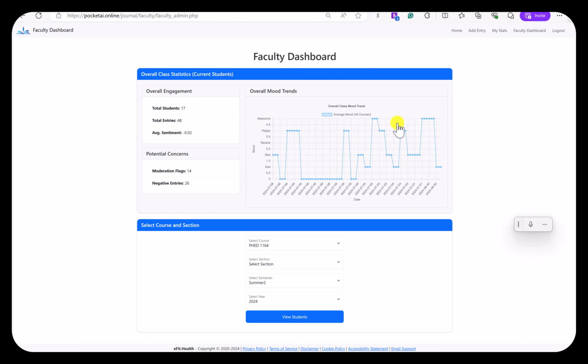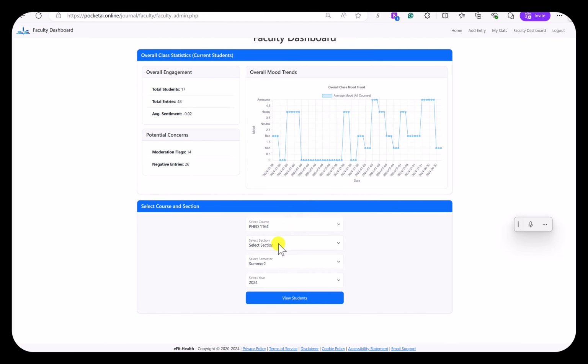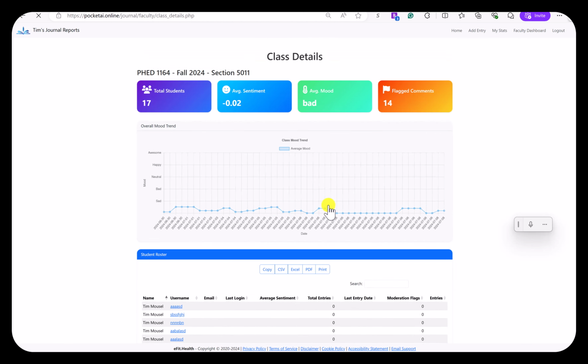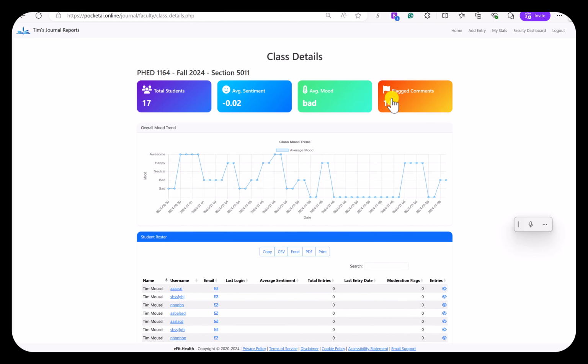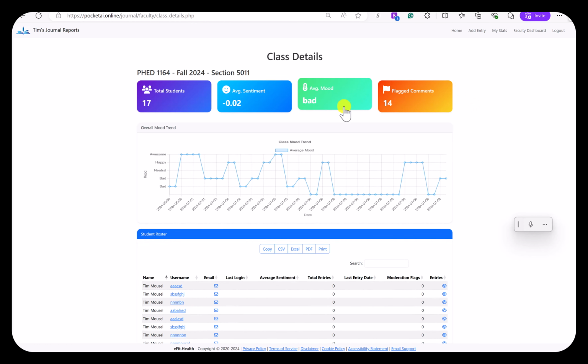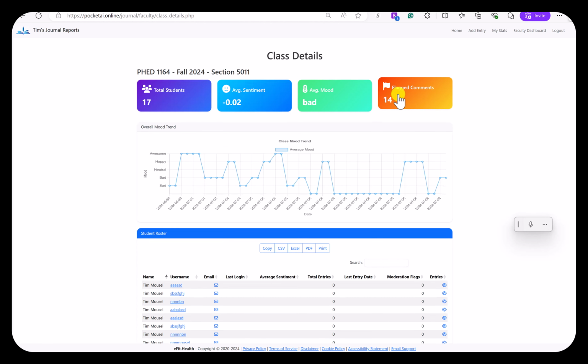Now for the faculty dashboard, I can come in here and see all of my classes combined. What is everybody's mood looking like? And if I look at a specific section, I can get a little bit more information, so I can see total number of students, my average sentiment, average mood. And if I have an average mood that's terrible, what's the common denominator here? Why is there such an issue with my class? And how many are flagged comments?